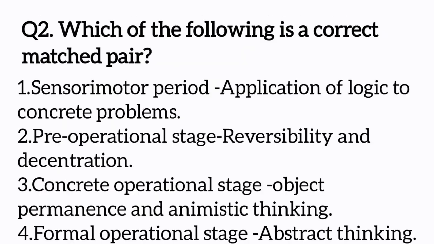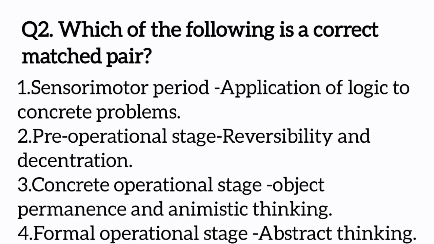Which of the following is a correctly matched pair? Option A, sensory motor period, application of logic to concrete problems. Option B, pre-operational stage, reversibility and decentration. Option C, concrete operational stage, object permanence and animistic thinking. Option D, formal operational stage, abstract thinking. Now let's see the options one by one. The sensory motor period is 0 to 2 years. We cannot see application of logic to concrete problems in the sensory motor stage, so option A is wrong.